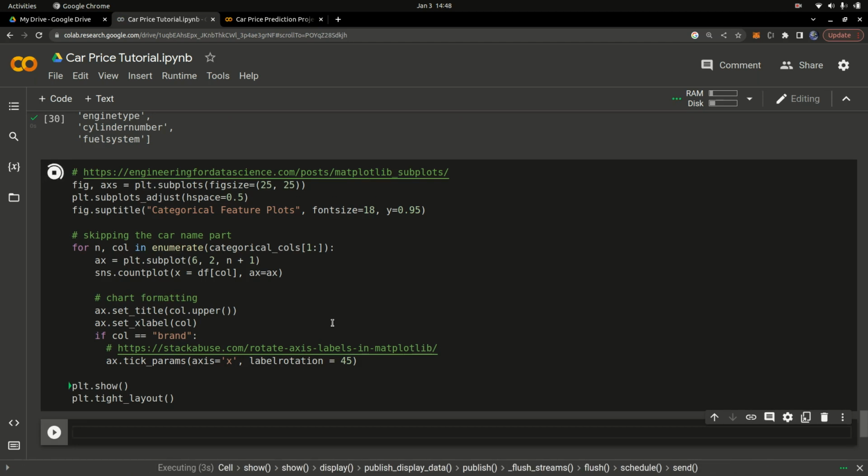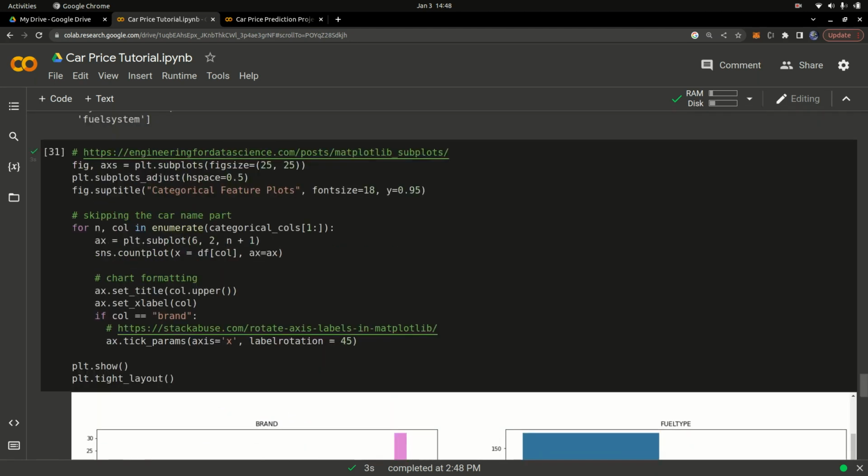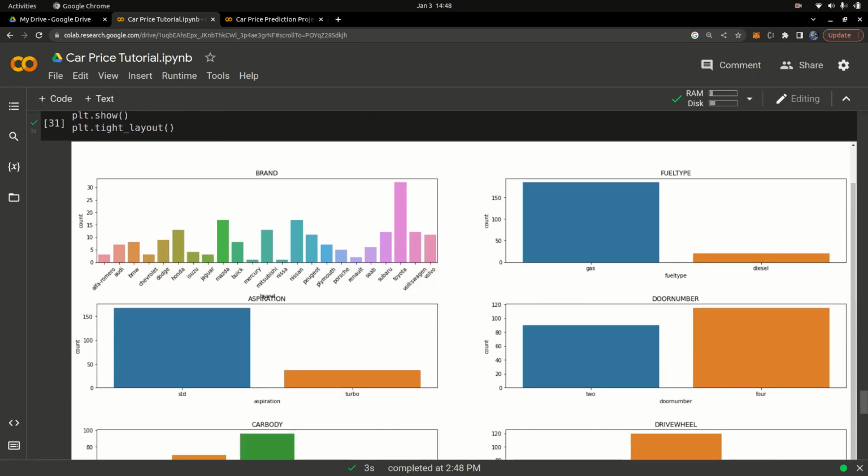So you can see we have the graph being visualized right here. Okay. So we can see the brand, and the most common brand is Toyota, which has the most cars. In our data set, we have the fuel type, gas and diesel. Most cars are gas fuel type.